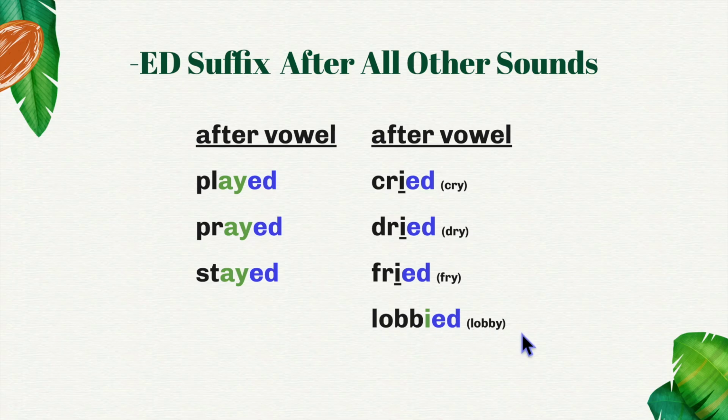Here our root is lobby, where Y has a long E sound. It still changes to an I, but it keeps the long E sound, lobbied.